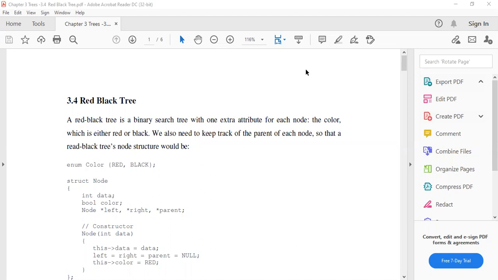Currently we are discussing the binary search tree. Two special types we are discussing. In the last session, we discussed the AVL tree, that is the balance factor or height balanced tree. Today, we are going to discuss the red black tree.